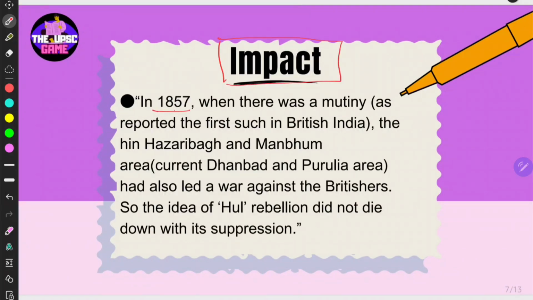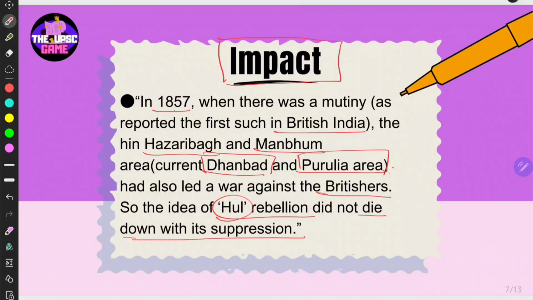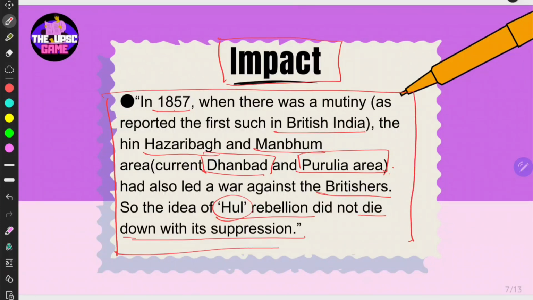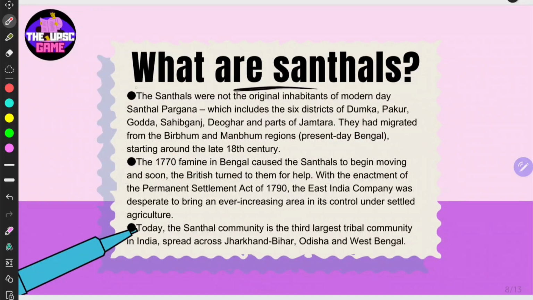In 1857, when there was a mutiny, as reported as first such in British India, the Hazaribagh and Manbhum areas, current Dhanbad and Purulia areas, right, had also led a war against the Britishers. So the idea of HUL rebellion did not die down with its suppression. You can phrase this as an example that the HUL rebellion was an initiation and it was not an end, right?